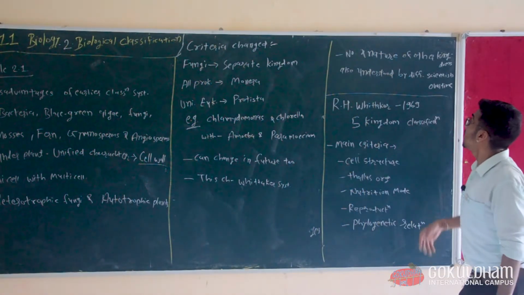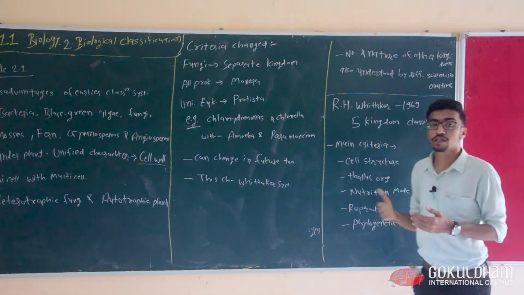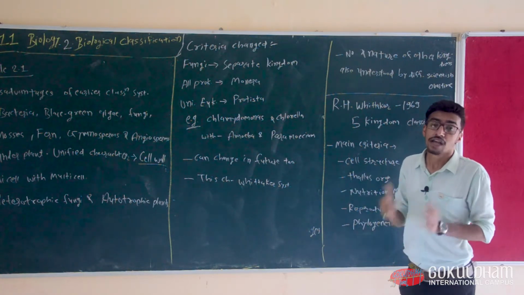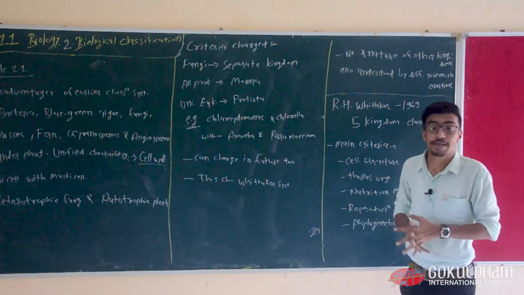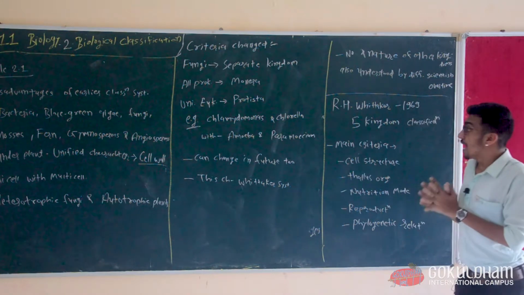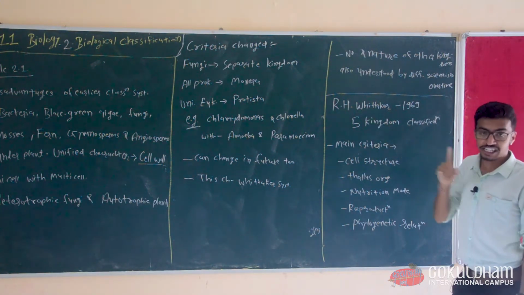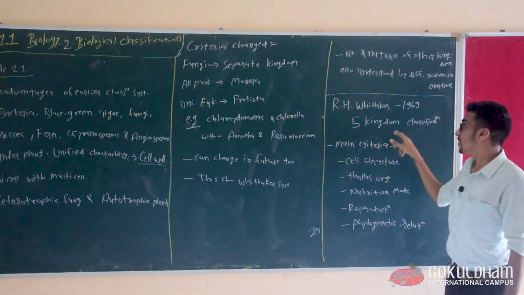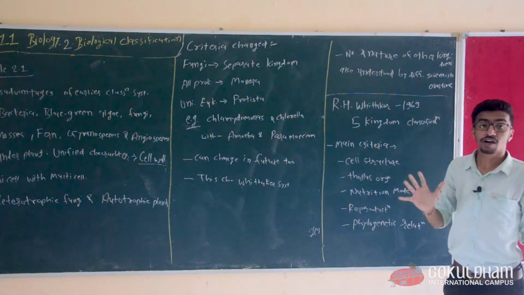Then the number and nature of other kingdoms were also understood by different scientists over time. As time passed, there were different scientists and different classification systems, and the criteria changed over time. Now, very important here, R.H. Whittaker. R.H. Whittaker, the scientist, came in 1969 and gave the five kingdom classification. There are five main kingdoms in the world.